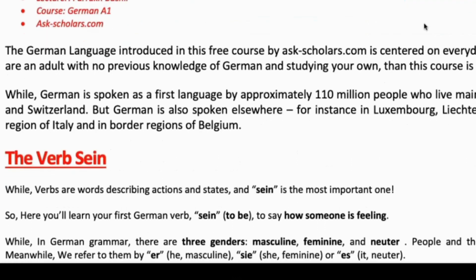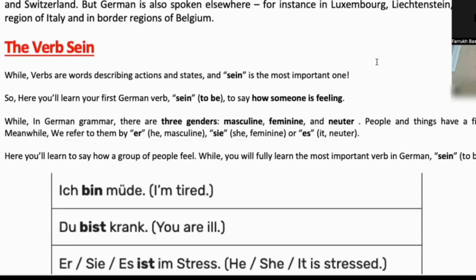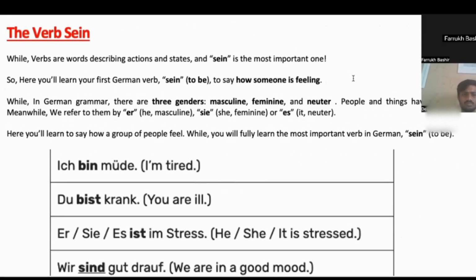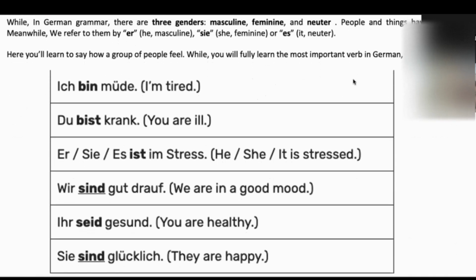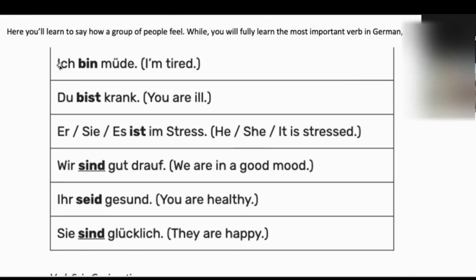This is an irregular verb basically that we can use as the English translation of is, am, are in German. Here we have this table. So these are subject pronouns and sein is conjugated for each pronoun differently. For example, ich bin müde, I am tired, du bist krank, you are ill, er ist im Stress, he is in stress, or you can say sie ist im Stress, meaning she is in stress. Wir sind gut drauf means we are in a good mood.